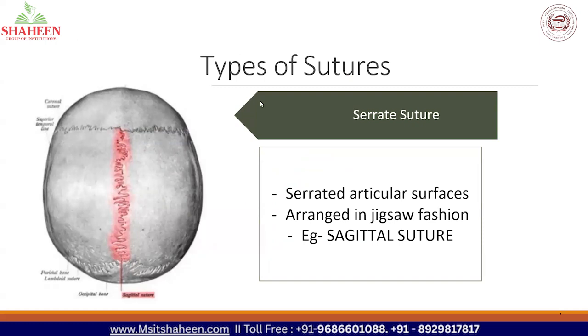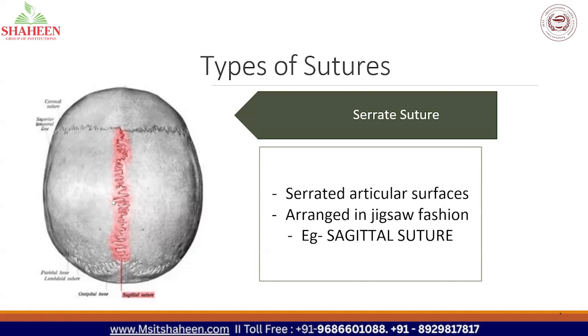Now we are going to study the types of sutures. Sutures were an example under the classification of fibrous joints. Now look at this picture. You can see that the sutures have serrations at the borders. This is one bone, this is another bone, and between them you can see irregularly shaped sutures.